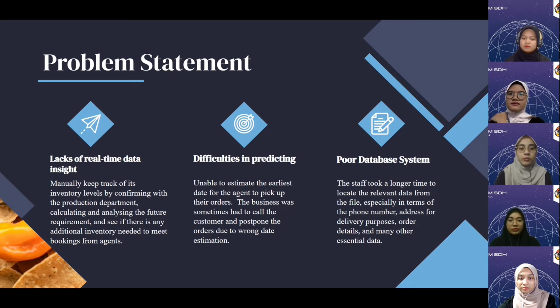Secondly, the business also has difficulties in predicting the date, whereby they are unable to estimate the earliest date for the agent to pick up their orders. The business will sometimes have to call the customer and postpone the orders due to wrong date estimation. The last one is the poor database system, whereby the staff take a longer time to locate the relevant data from the file, especially phone numbers, addresses, orders, and many other essential data.